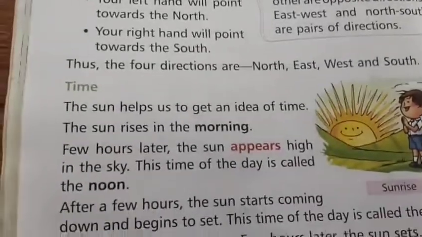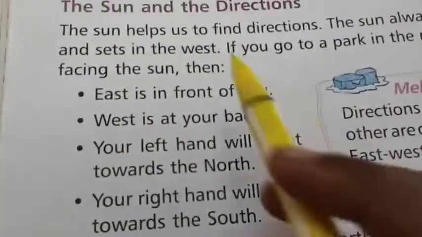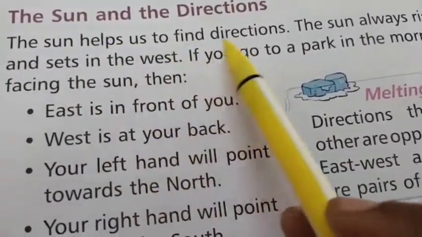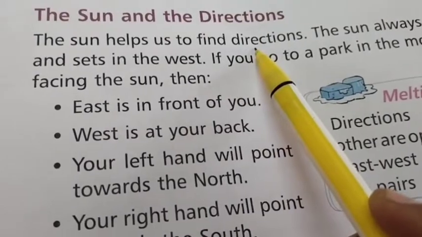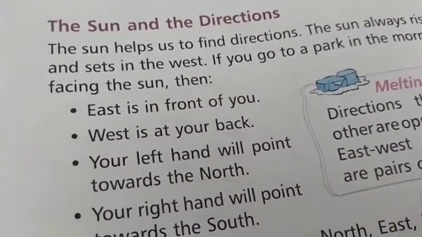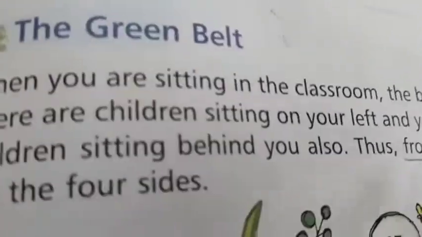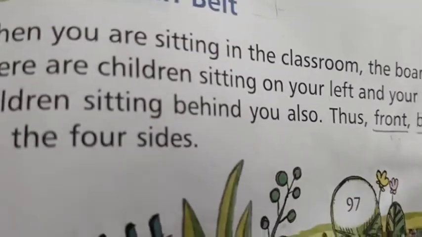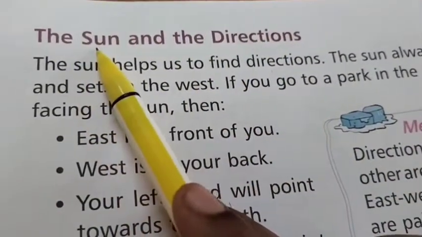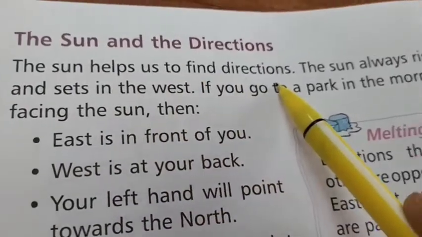Yes. Now you all turn to page number 98, children. The sun and the directions. The sun helps us to find directions. So note the point, children. Sun. Okay, now we all discussed. The sun helps us to find the directions, isn't it? So another example to find the direction, sun. Okay, the sun helps us to find direction.